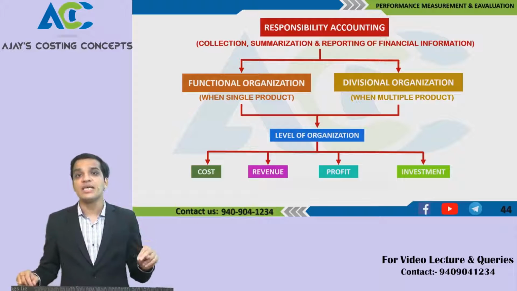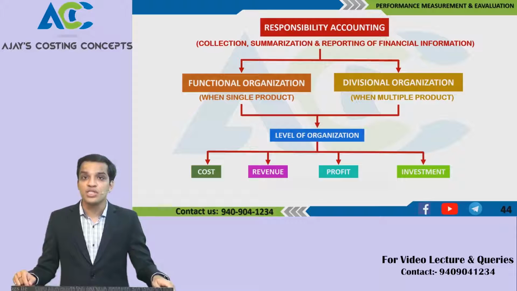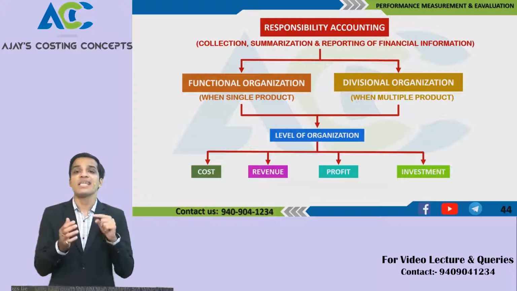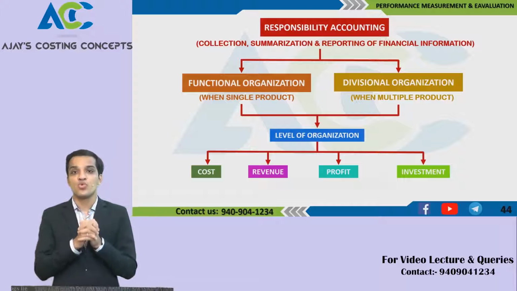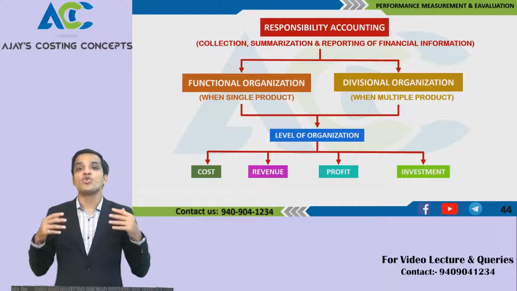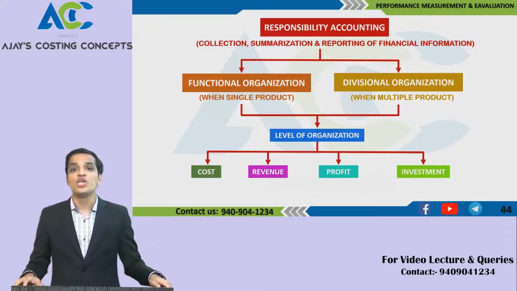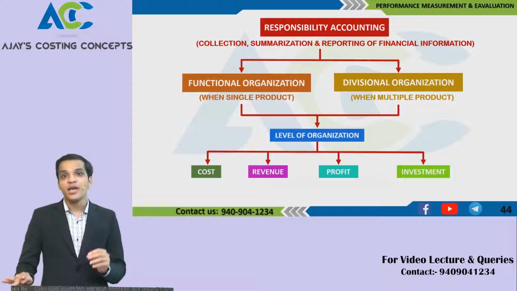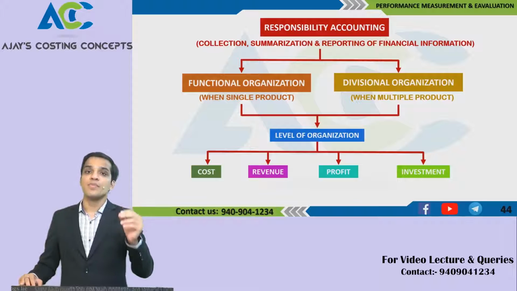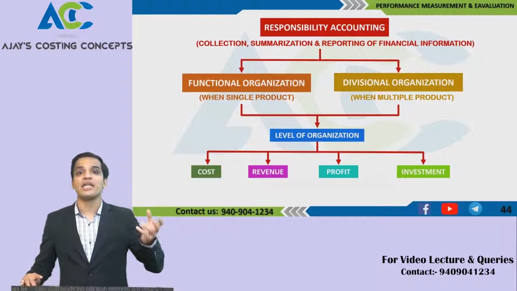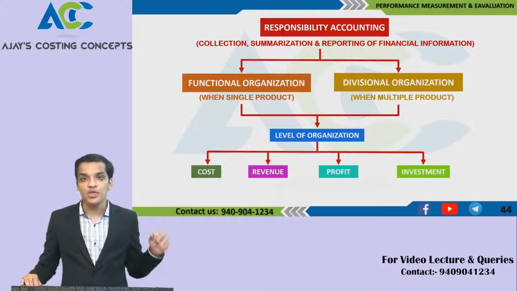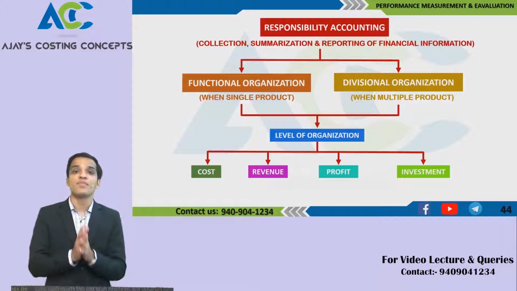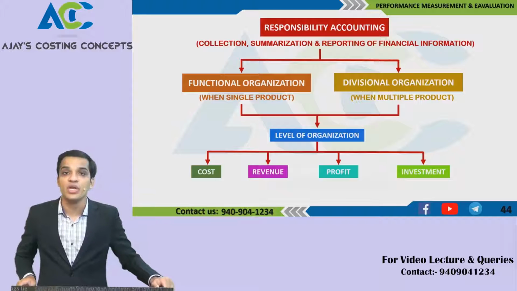Second, whenever responsibility accounting evaluation is done, you should only evaluate those performances which are under that manager's control. Factors which are out of his control should not be measured in his terms. Say for example, a purchase team purchases a product at 80 rupees due to market rate fluctuation, though the budget was 100 rupees. You cannot say their performance is good because there is a saving of 20 rupees.